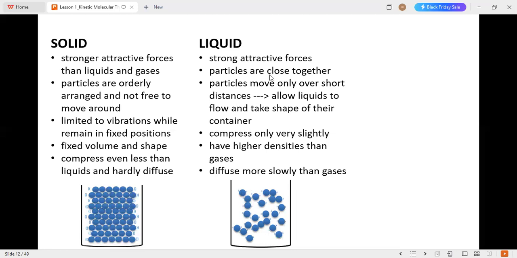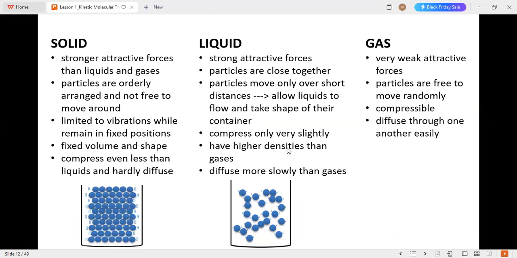Particles move over only short distances, which allows liquids to flow and take the shape of their container. That's because of their intermolecular forces of attraction. They compress only very slightly and have higher densities than gases. They diffuse more slowly than gases. Liquids have a definite volume, but they could copy the shape of their container.